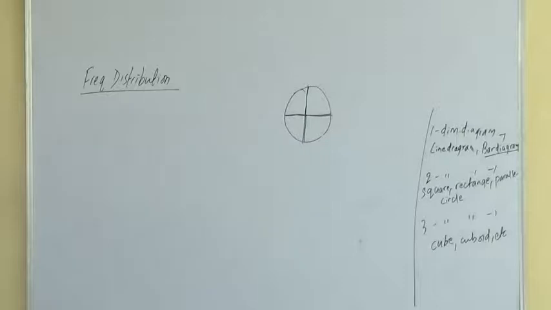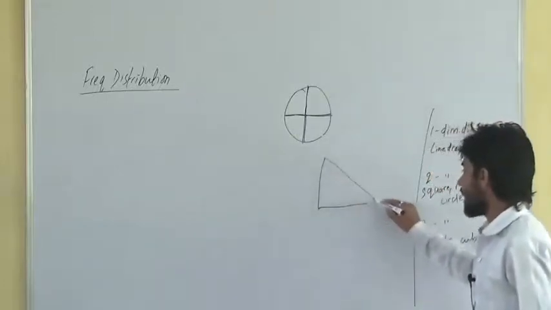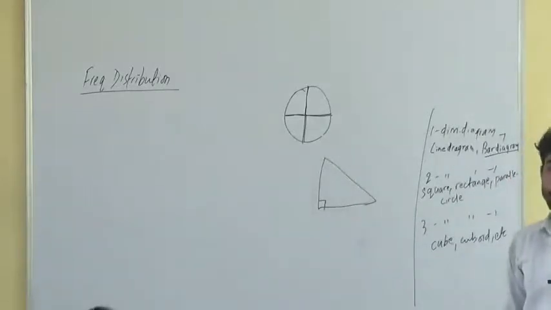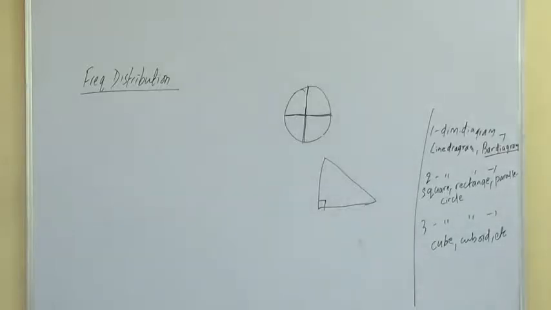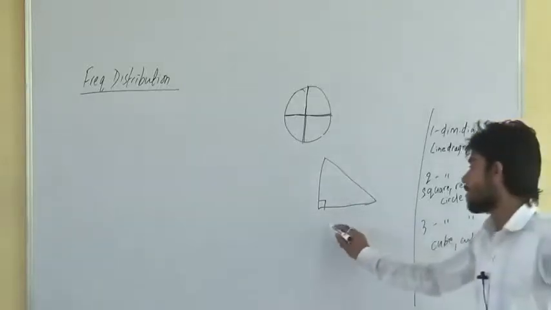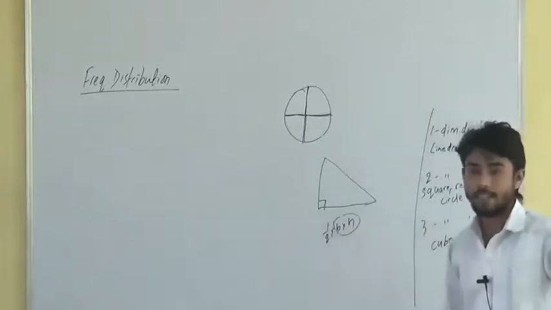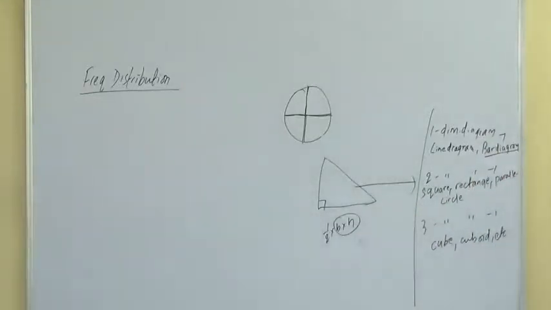What about triangle? Something like this is also a triangle, a right-angled isosceles triangle. What is this? One-dimensional, two-dimensional or three-dimensional? If I ask you to find the area of this one, area will be half into base into height. The dimensions are base and height. So triangle is also called a two-dimensional diagram. Getting it? Two-dimensional diagram.